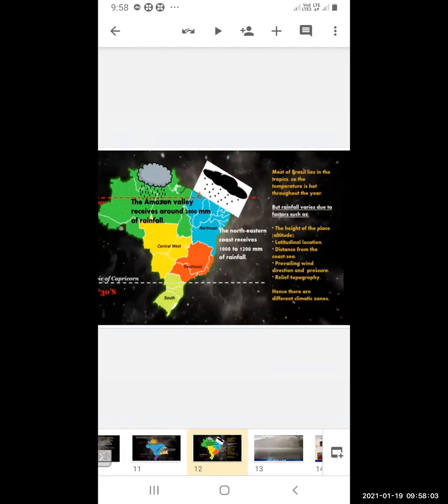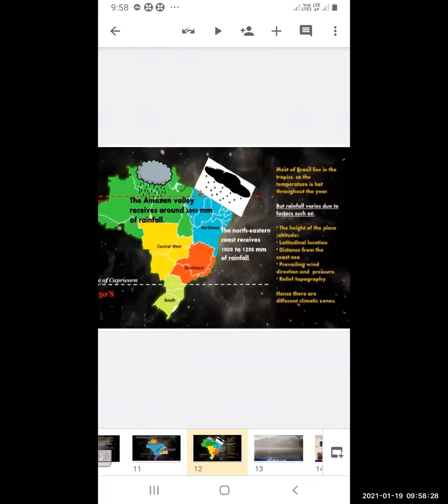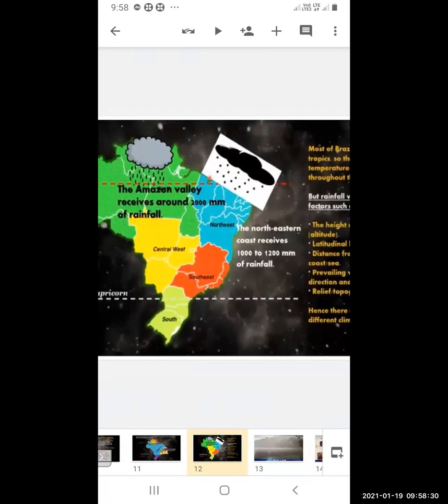The height of the place, that is the altitude, then the latitudinal location, the distance from the sea or coast, the prevailing winds and their direction and pressure, then the relief topology. Hence there are different climatic zones.